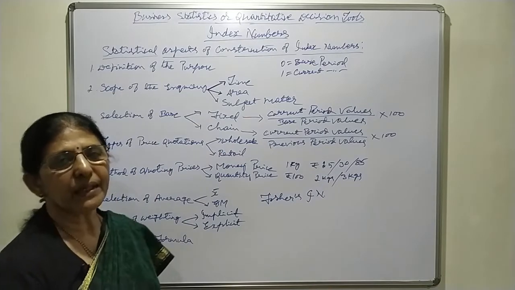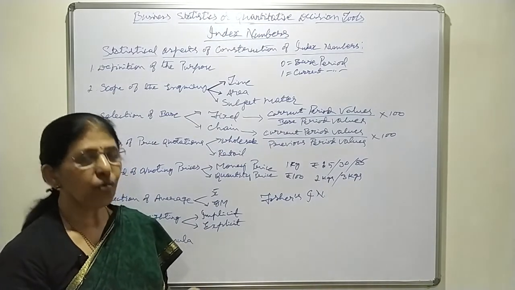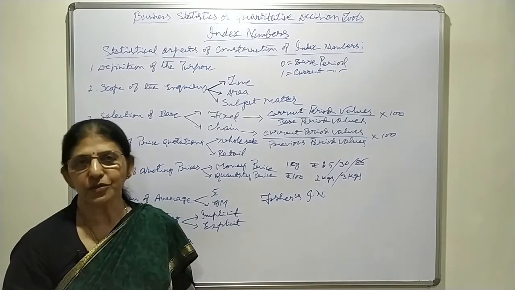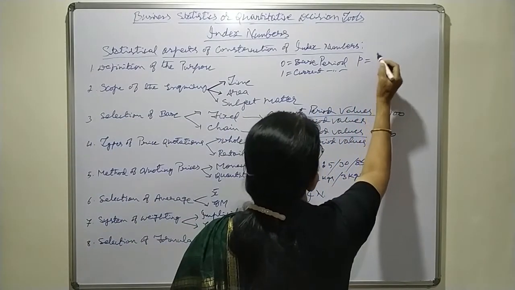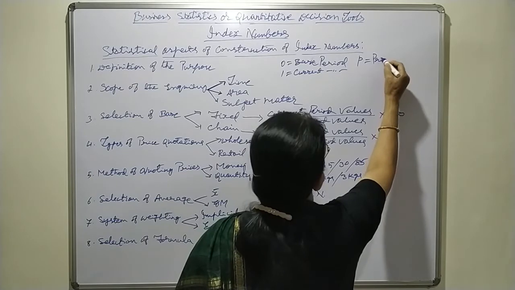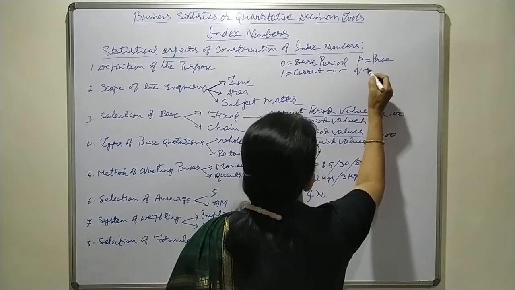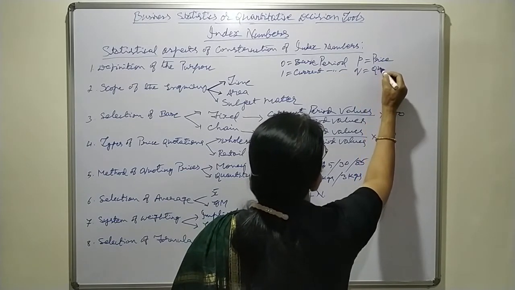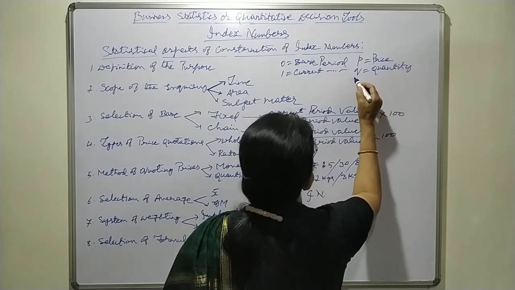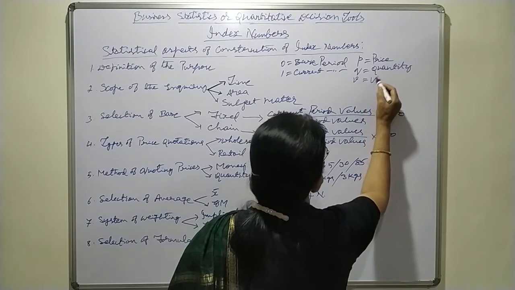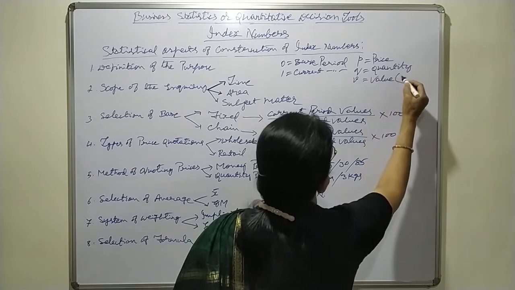Then we come across price, quantity, value, isn't it? Small p denotes price, small q denotes quantity, then small v denotes value. Value means what?